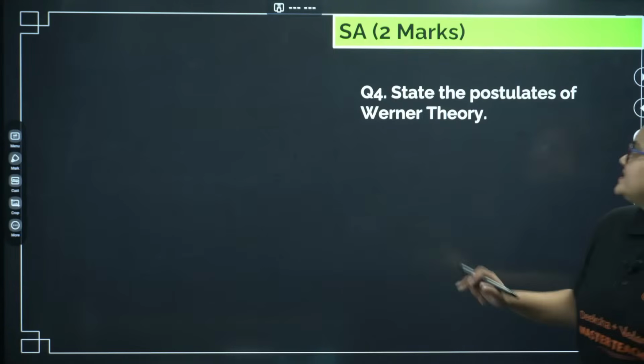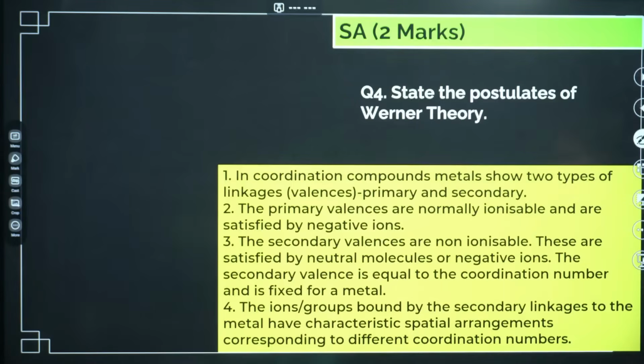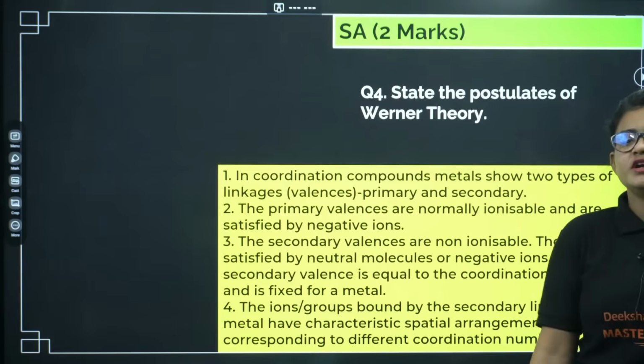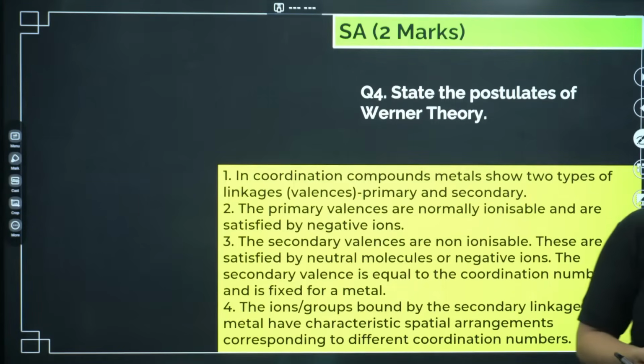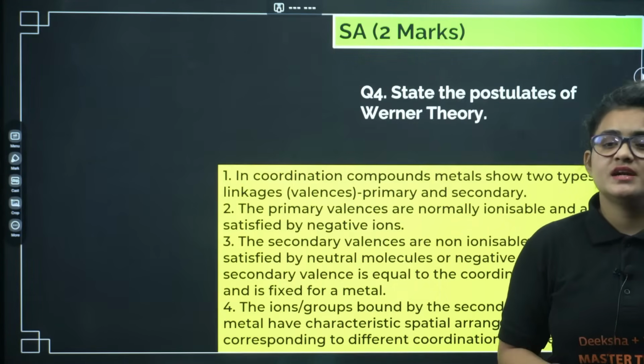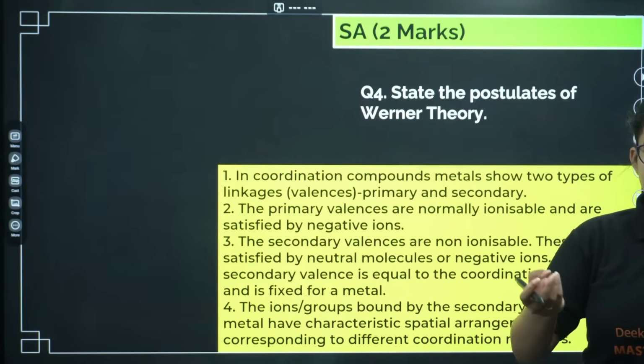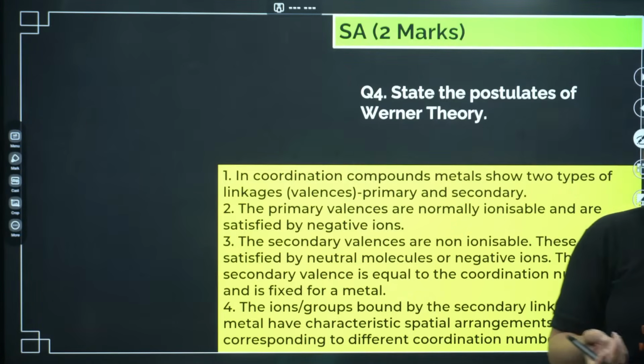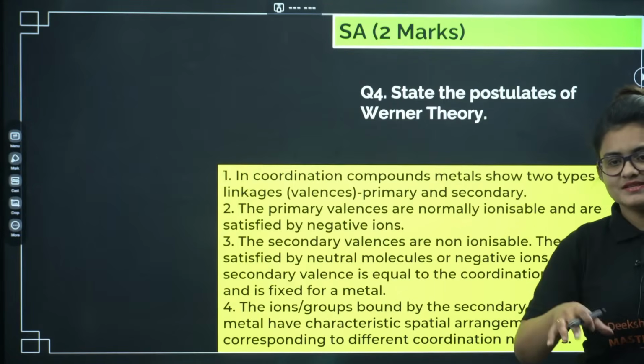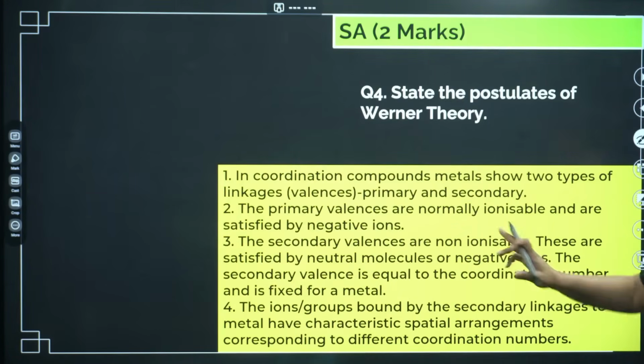Okay, so now you can see, state the postulates of Werner's theory. So here comes the Werner's theory's postulate. You can talk about primary valency, secondary valency, how they are getting satisfied, one by ligand, another one by the charge, okay, and how they represent the spatial arrangement and coordination number as well.